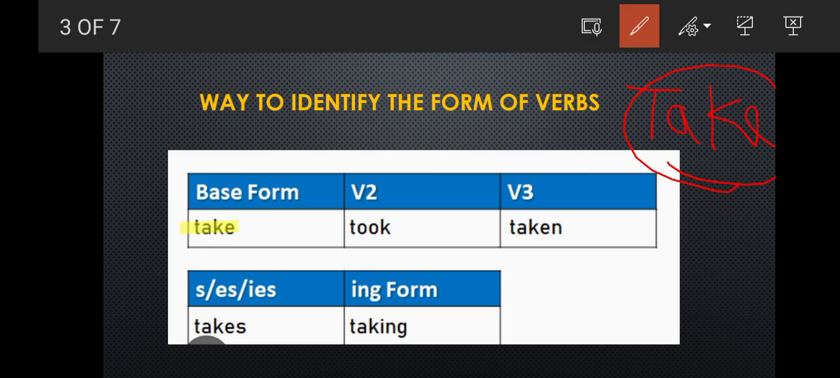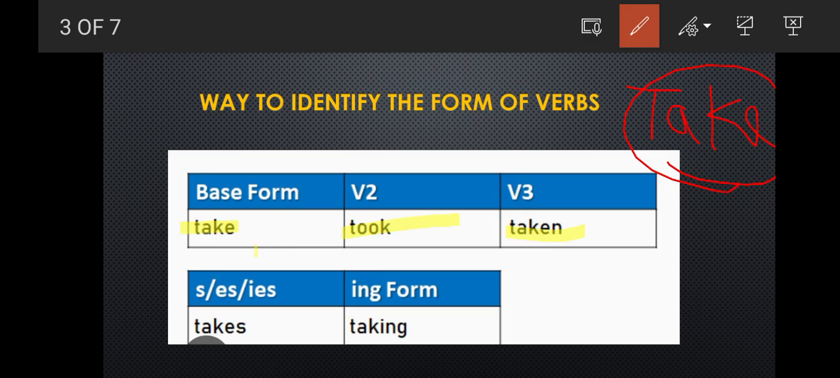Next come to the B2 form. B2 form is applied in past tense, right? So it would be its second form, took. What will be the second form of take? Took. Okay. Next, for the third form you are having taken.